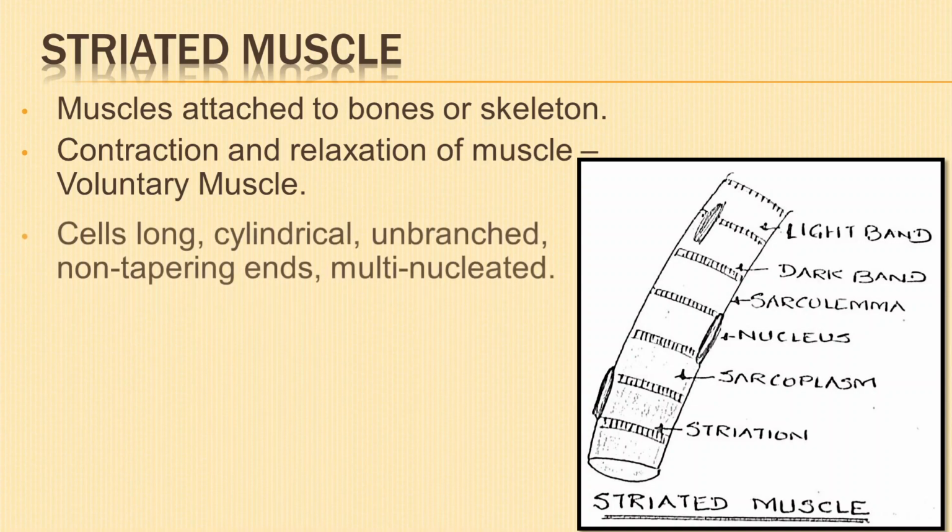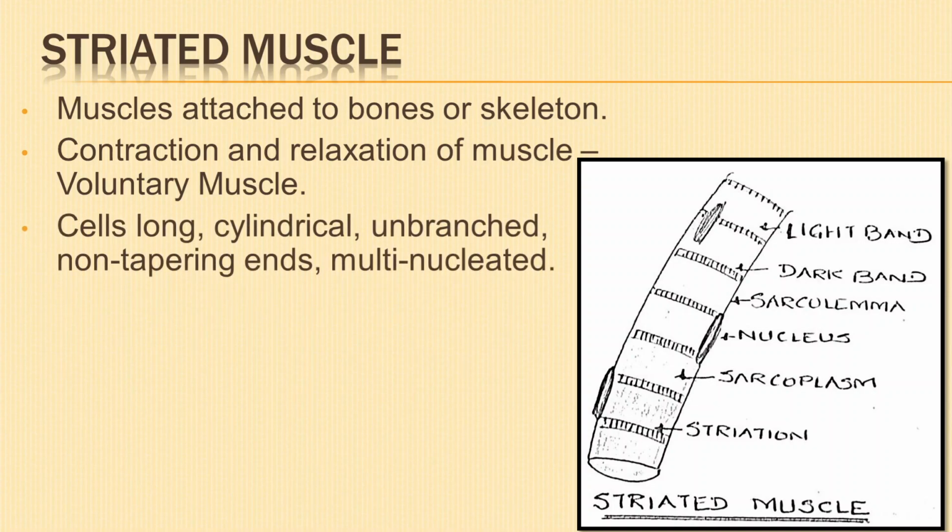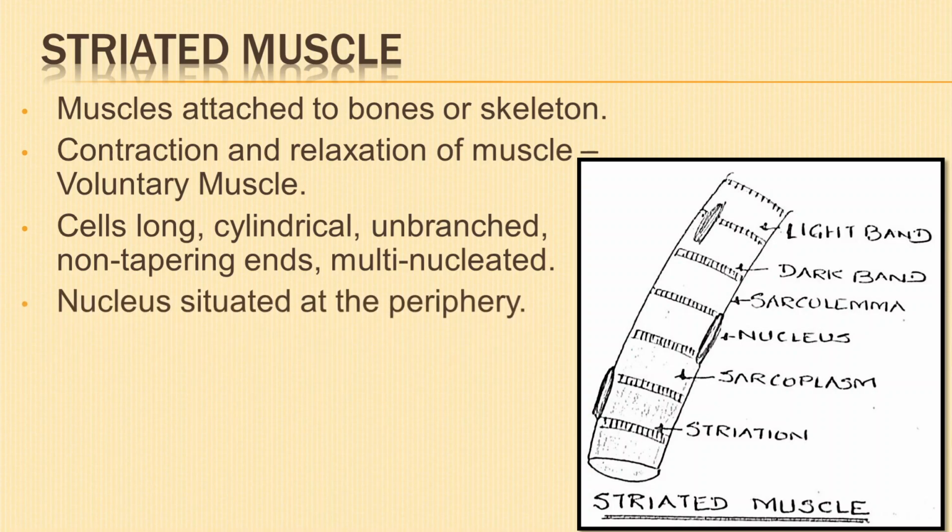The cells are long, cylindrical, unbranched, with non-tapering ends, multinucleated, and enclosed in a plasma membrane known as sarcolemma. The nucleus is situated at the periphery near the sarcolemma.